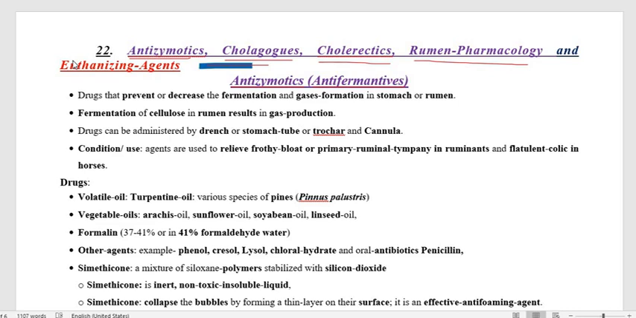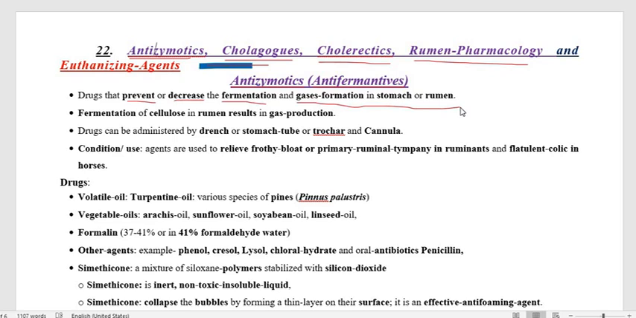So let us start with the antizymotics. First we have to go through the definition. Anti, as we know, is the opposite. Antizymotics are also sometimes called antifermentives. So the name itself defines the drug. Antizymotics are the drugs which prevent, inhibit or decrease the fermentation as well as the gas formation in the stomach and rumen.